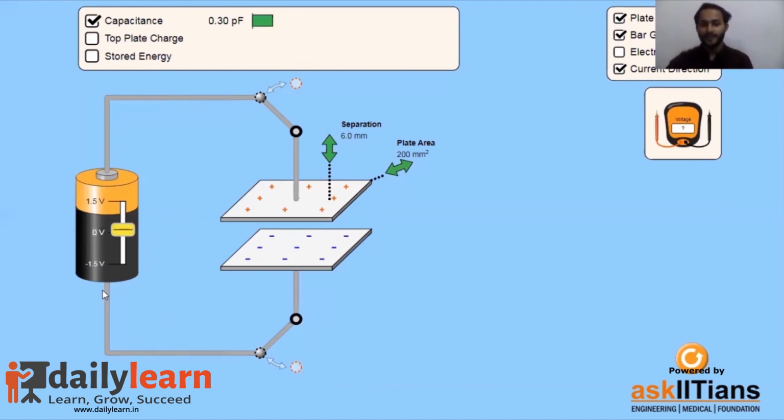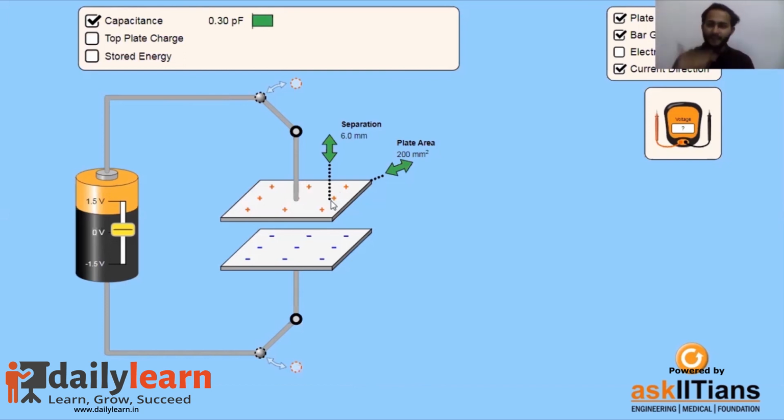What has happened? You saw some electrons moving from here and then going back from there. An arrow was made at that time when I was scrolling it up. And then you have seen some charges have got stored on this lower plate, negative charges, electrons, and an equal amount of electrons have been taken out of the other plate. Can you imagine how smartly they have ensured that equal and opposite charges are there? Whatever charge it is going to give, it is going to take from the other side.